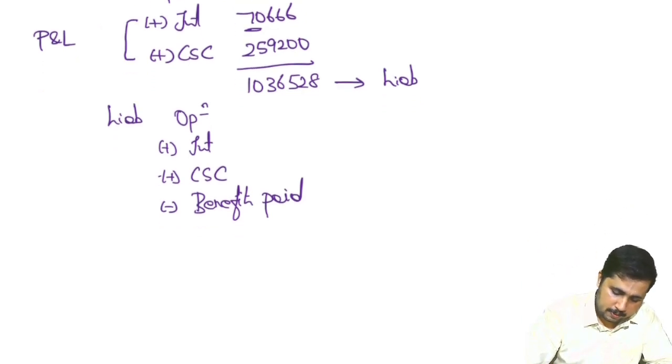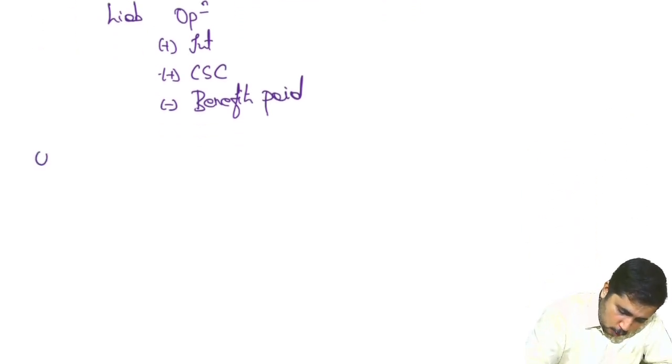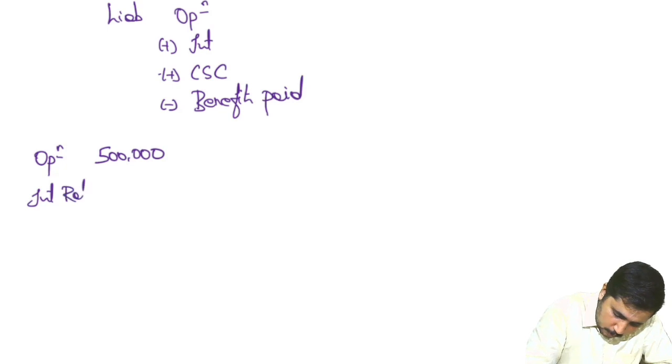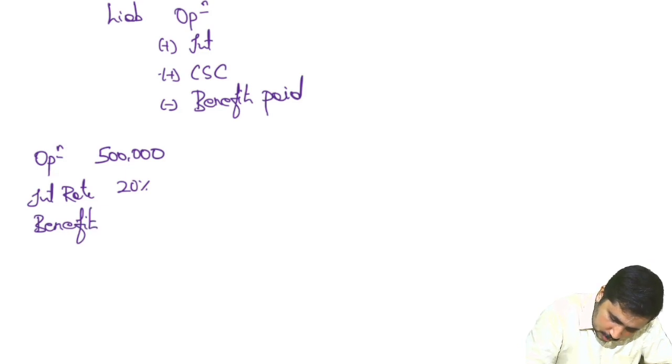For example, let's say the opening balance of the liability is 5 lakh. The interest rate, let's assume 20%. During the year we paid benefits to the extent of 80,000. The current service cost which will be applied, let's say, is 1 lakh.